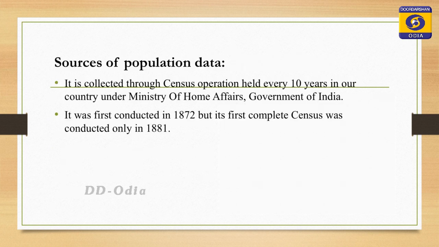There are various sources of population data. The authentic source is the census. Through census operations, every 10 years we collect the data, and it comes under the Ministry of Home Affairs, Government of India. It was first conducted in 1872, but the complete census was conducted in 1881.